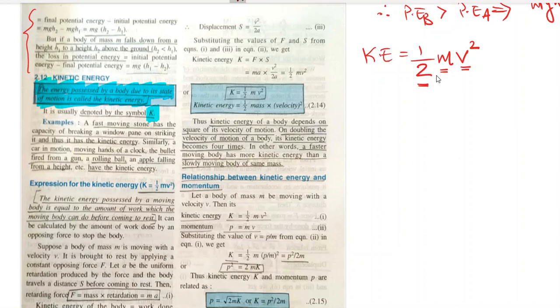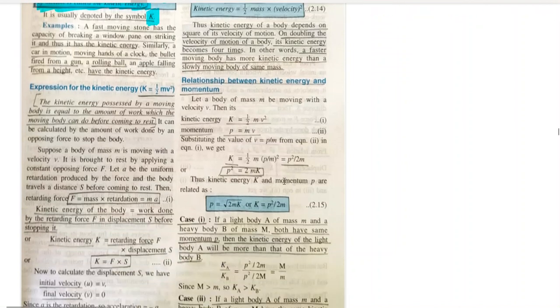Actually, for any body, mass can never be zero. If a body is there, mass must be there, because any body is made up of matter and matter has mass. So mass being zero is absurd, but velocity can be zero. If velocity is zero, then the body may possess potential energy. May, not must, but may. But if a body has zero velocity, that is, it is at rest, its kinetic energy must be zero. Okay, now let us derive an expression for kinetic energy. So how to derive? What is the derivation?